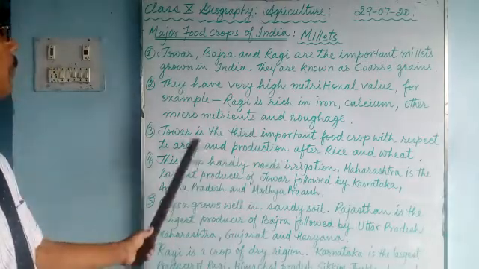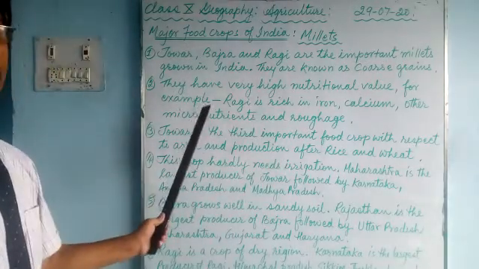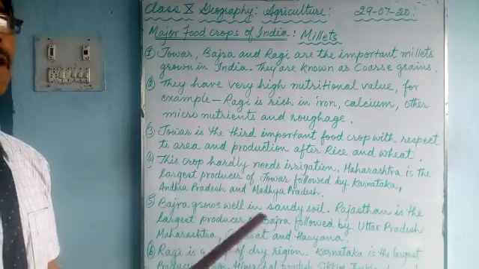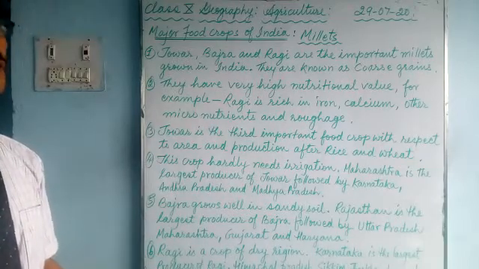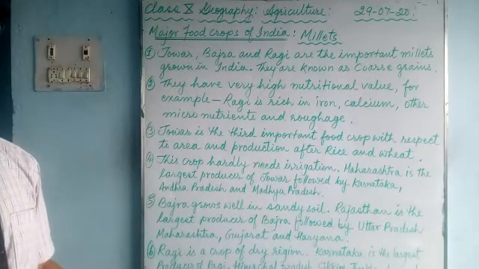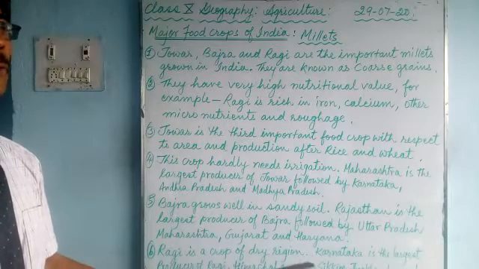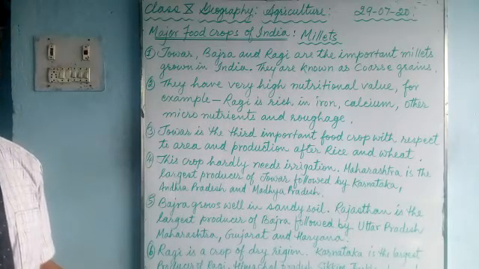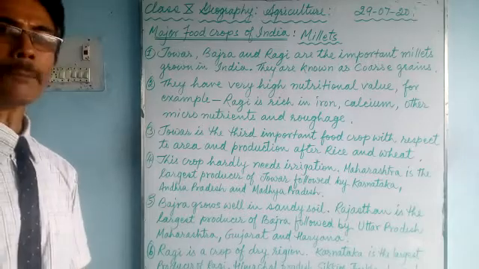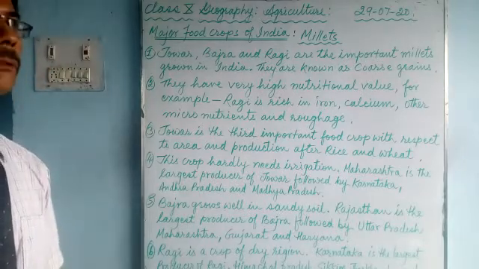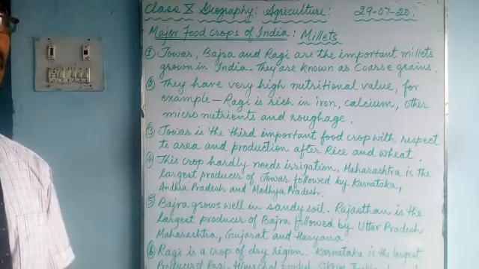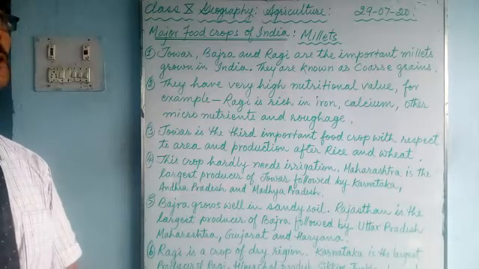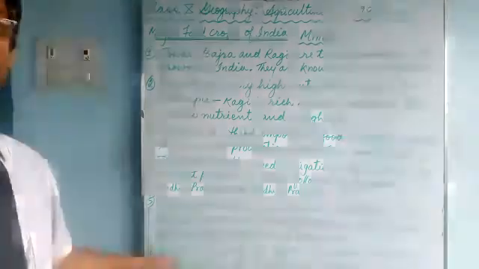So this is all about millets, the third important crop of our country, which practically grows in semi-arid regions. Very hardly do they require irrigation. But since in the central part of India, that is semi-arid regions, rain shadow areas, most of the people depend on these food crops.